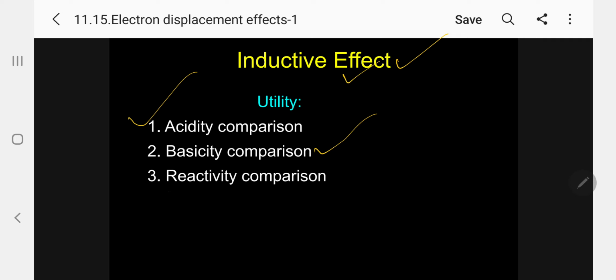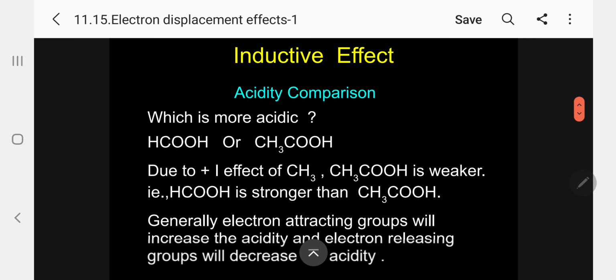And also reactivity comparison: if you take two compounds, which is more reactive and which is less reactive, you can explain by the inductive effect. Please follow. Let me explain with a suitable example.